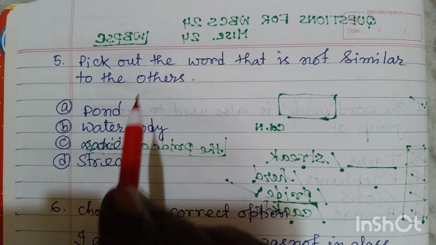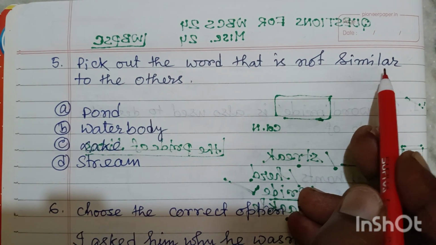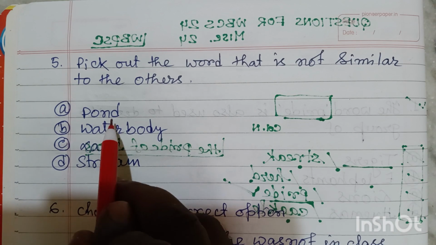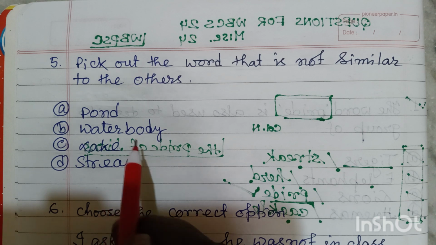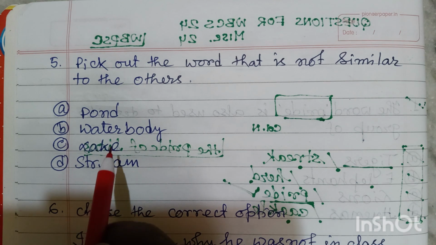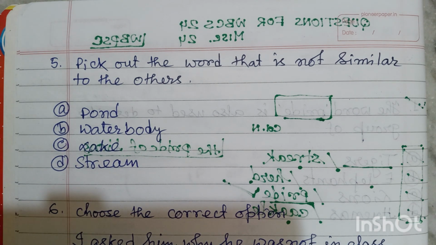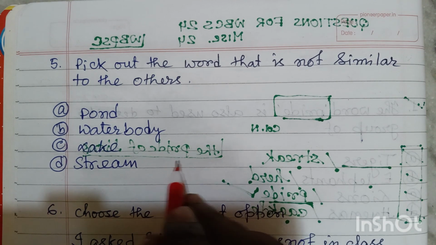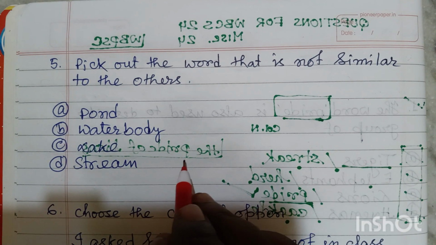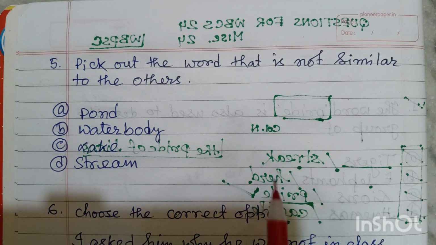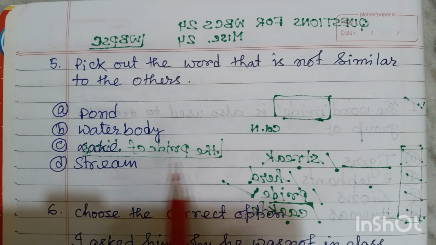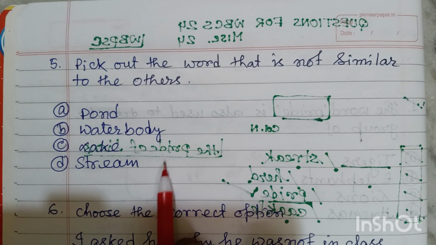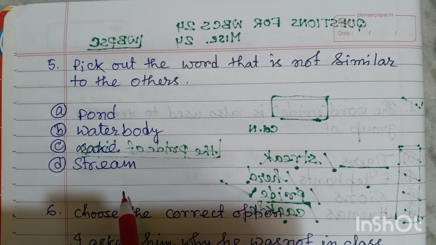Friends, next question, pick out the word that is not similar to the others. Friends, some of the words are there and you have to find out the word which is not similar with the others. First, friends, I'm very much sorry, actually I have used the green color in the front page. That is why it is reflecting. So I'm sorry for this.